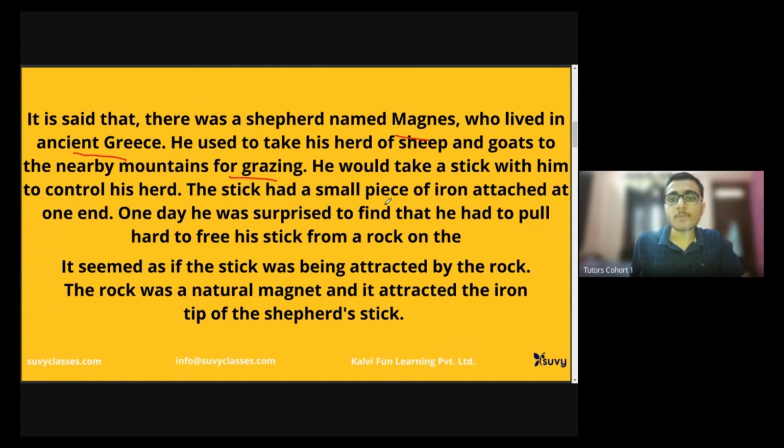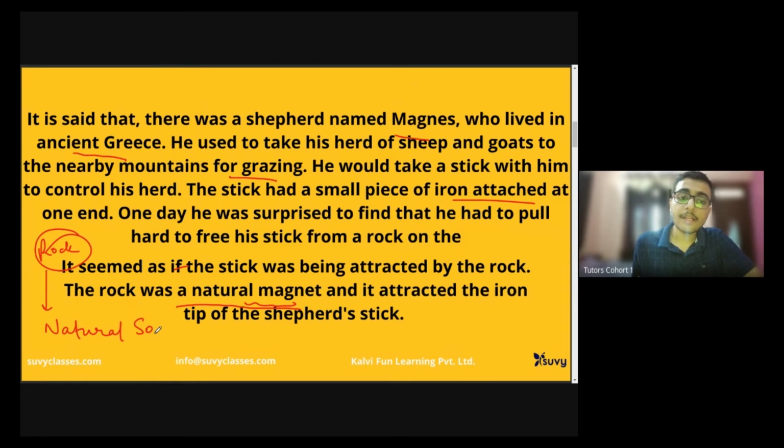The stick had a small piece of iron attached at one end, and one day he was surprised because he had to pull the rod to get it off the rock. It seemed as if the stick was being attracted by the rock, and this was the natural magnet. So this rock is a natural source of magnet.